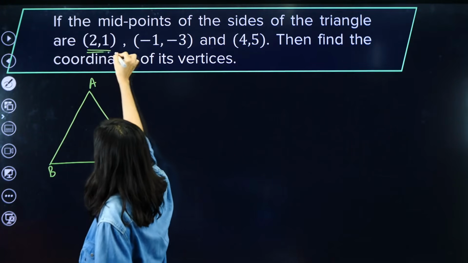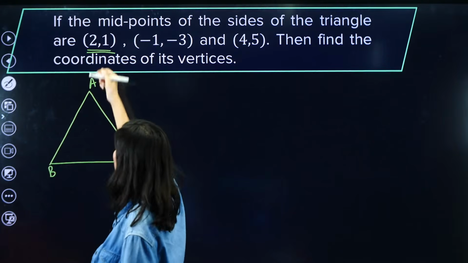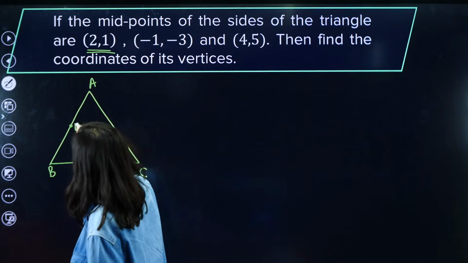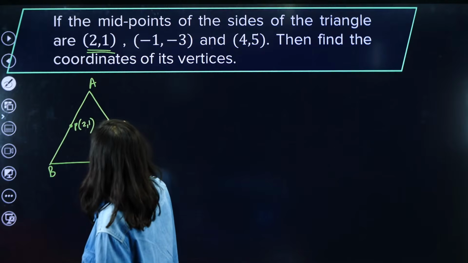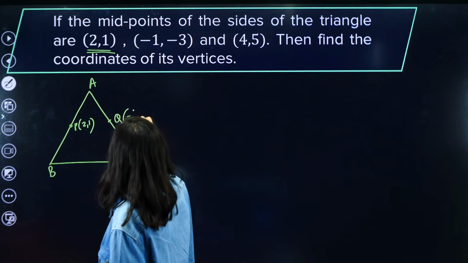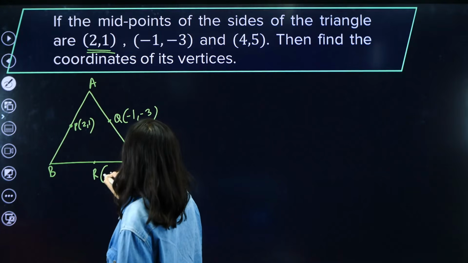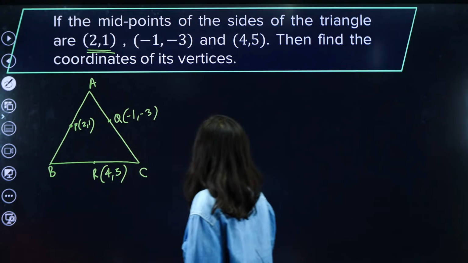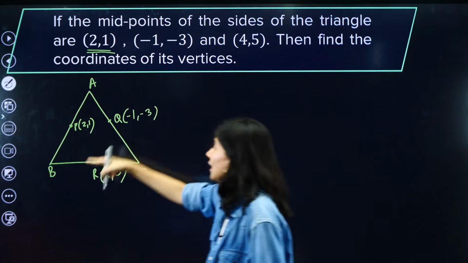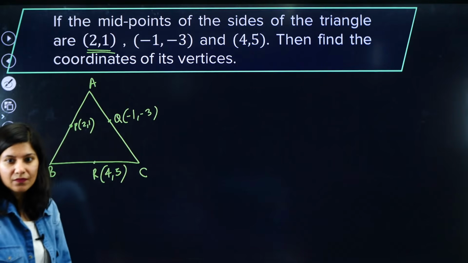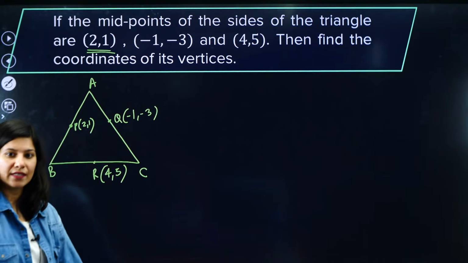So this is the midpoint of AB, let's say. So (2, 1) is point P, which is the midpoint of AB. This is your Q, (-1, -3), and this is your R, that is going to be (4, 5). What we are looking for is the coordinates of A, B and C.